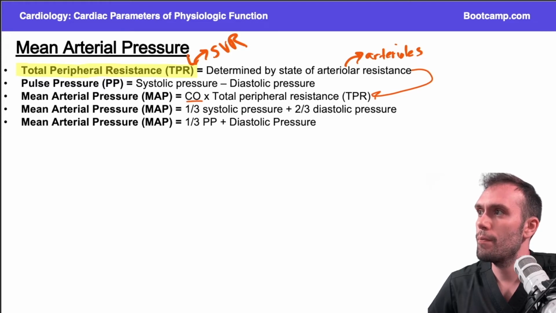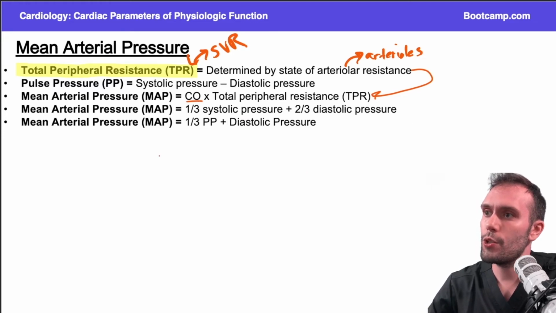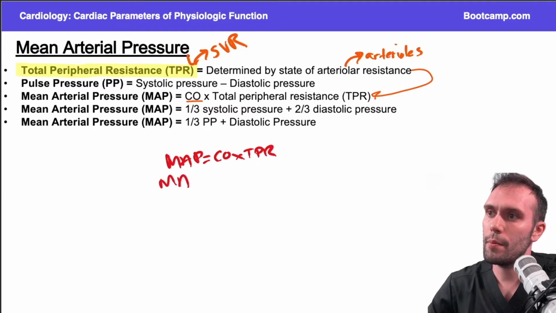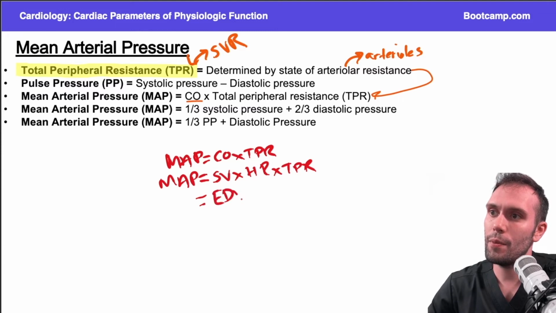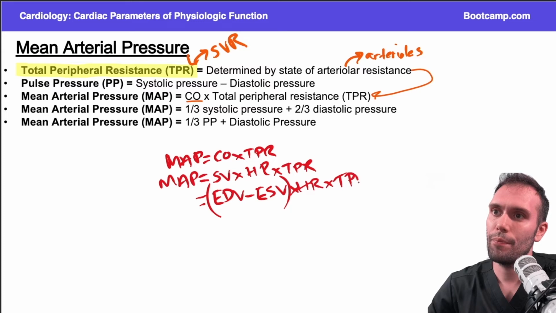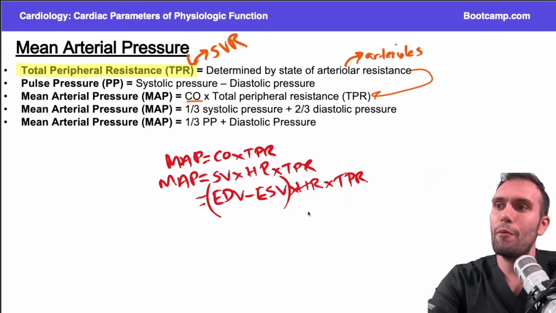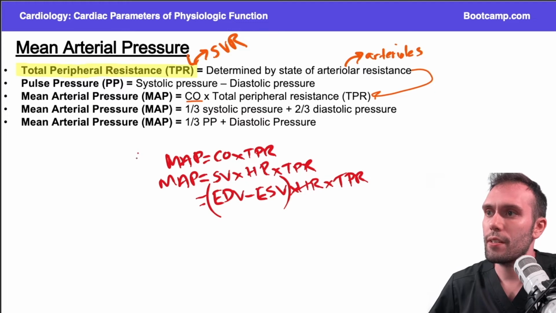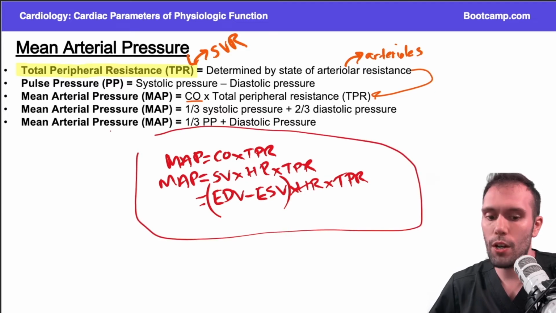mean arterial pressure. There are lots of different ways you can write this. The mean arterial pressure is equal to the cardiac output times the TPR. You can also write this as the stroke volume times the heart rate times the TPR. And we can also write this as end diastolic volume minus end systolic volume, in parentheses, times heart rate times TPR. If you work your way up in these equations, all of this can make sense to you. But that's what we're talking about when we're talking about the mean arterial pressure.